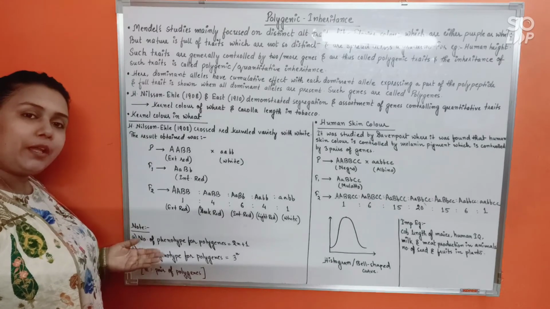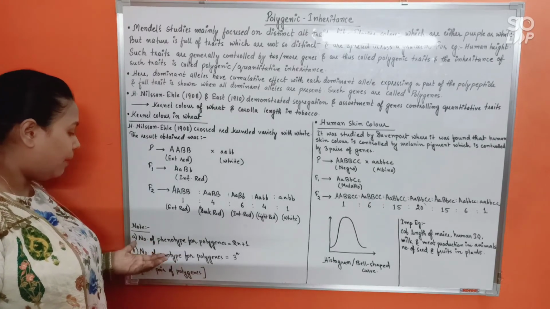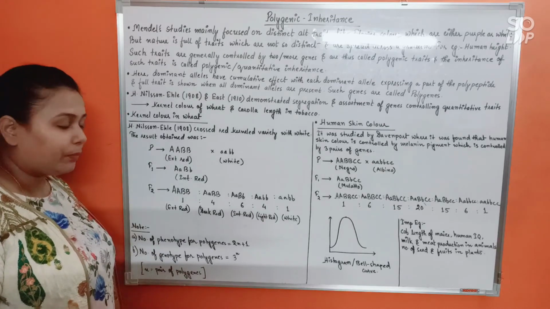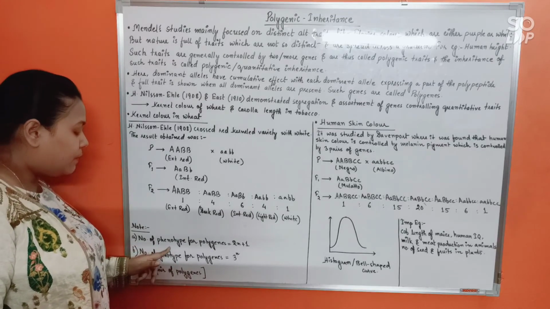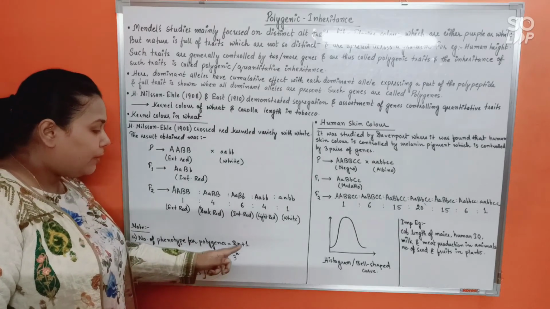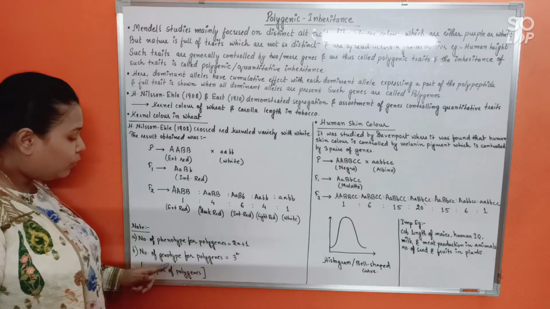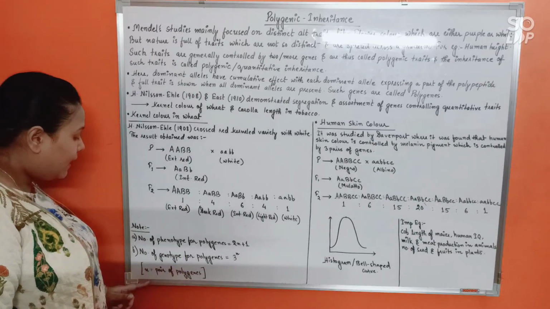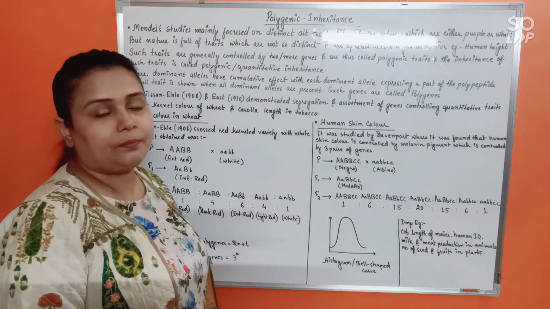Here, directly by using these formulas, you can find out the number of phenotypes or genotypes that can be obtained in polygenic inheritance. Here, number of phenotypes for polygenes would be 2n plus 1. Number of genotypes for polygenes would be 3 to the power n, where n is the number of pairs of polygenes.